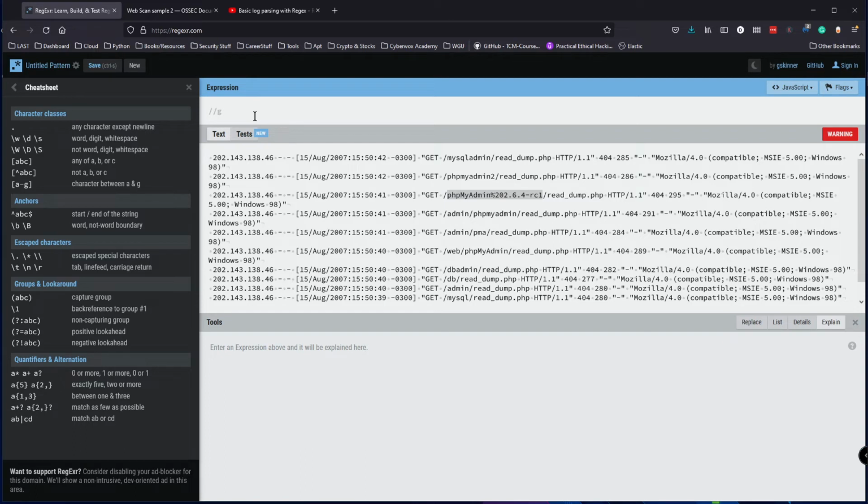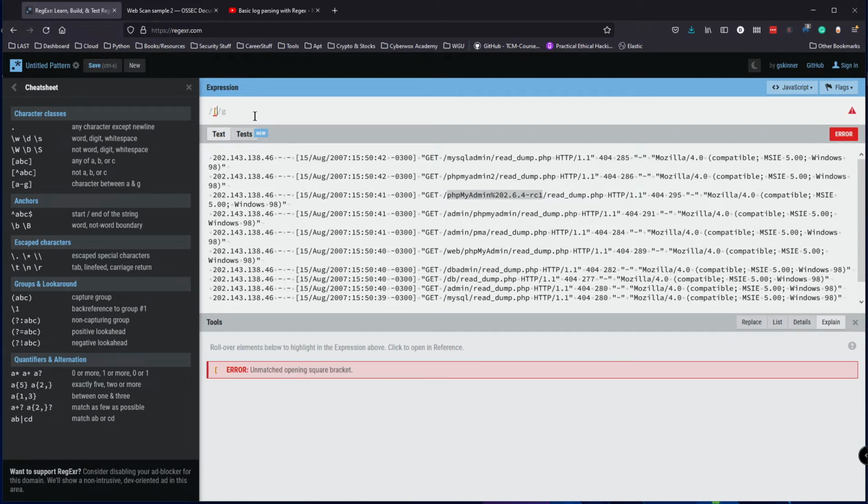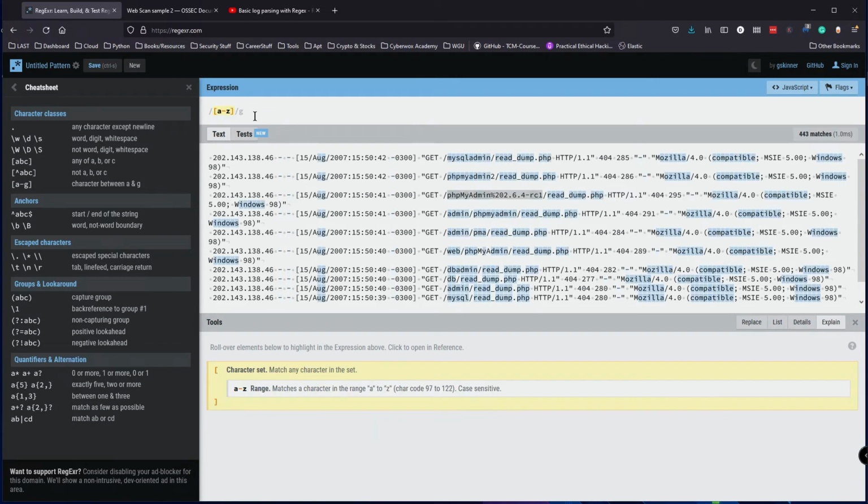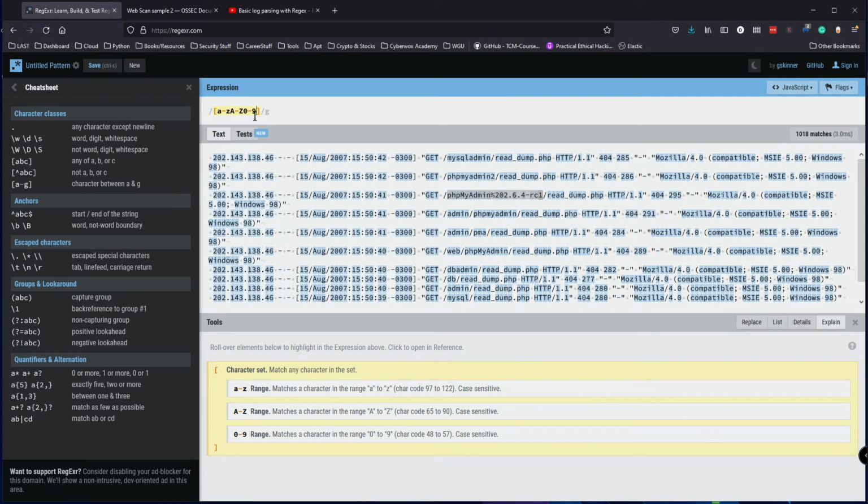So we're looking at numbers and letters. So let's specify for both numbers and letters. So a to z lowercase, a to z uppercase, and also, okay, we already got that. Also looking at numbers. So let's do 0 to 9 as well.